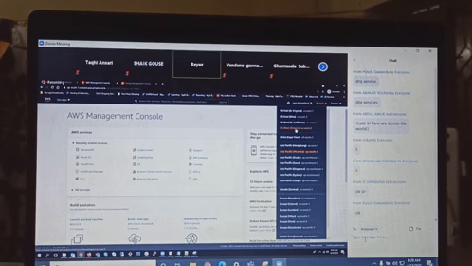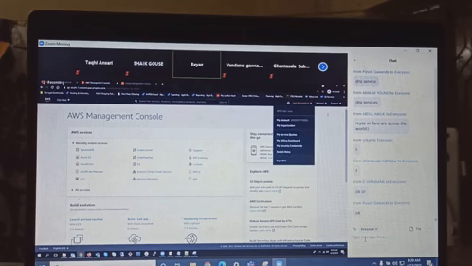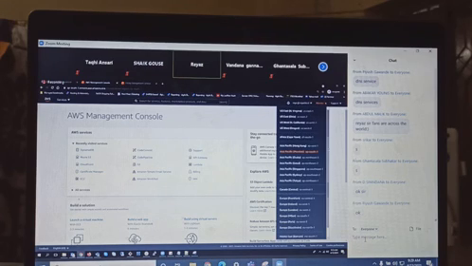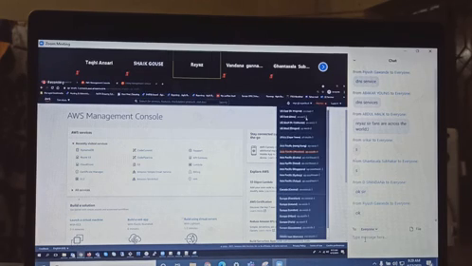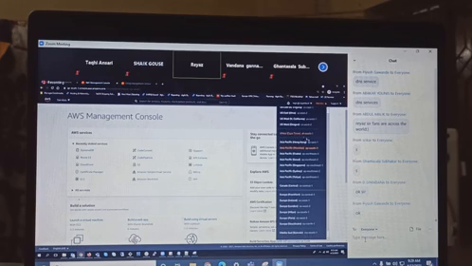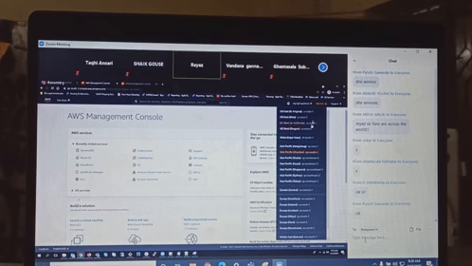So it doesn't matter what is in Oregon, Ohio or California; it's the same thing that you see. The only difference is the geographical area. If you have customers in India, select Mumbai. If you have customers in the US, select US East 1, East 2 or West 1. If you have customers in Africa, select Cape Town. And if you have customers in the APAC region, like Asia Pacific, you can see this region here.